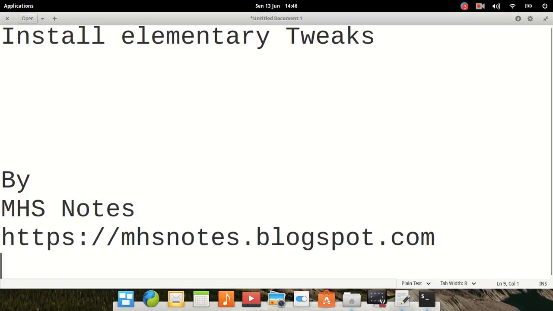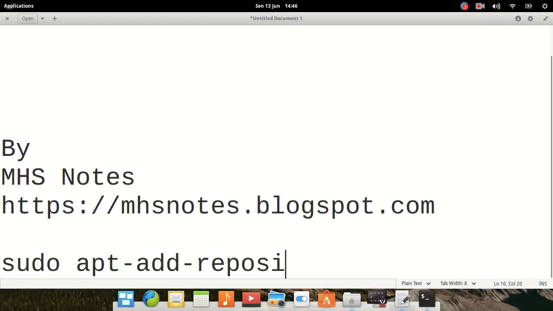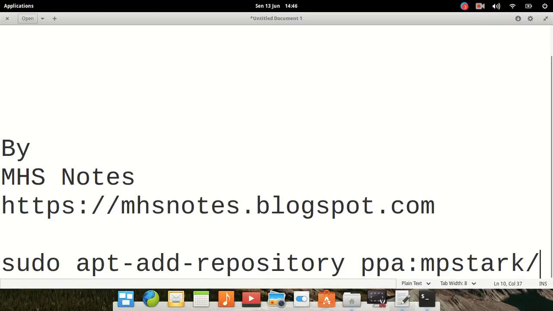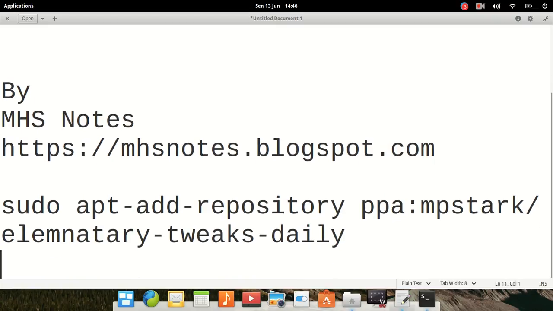Okay, so then run this command: add-apt-repository ppa:philip.scott/elementary-tweaks-daily. Okay.